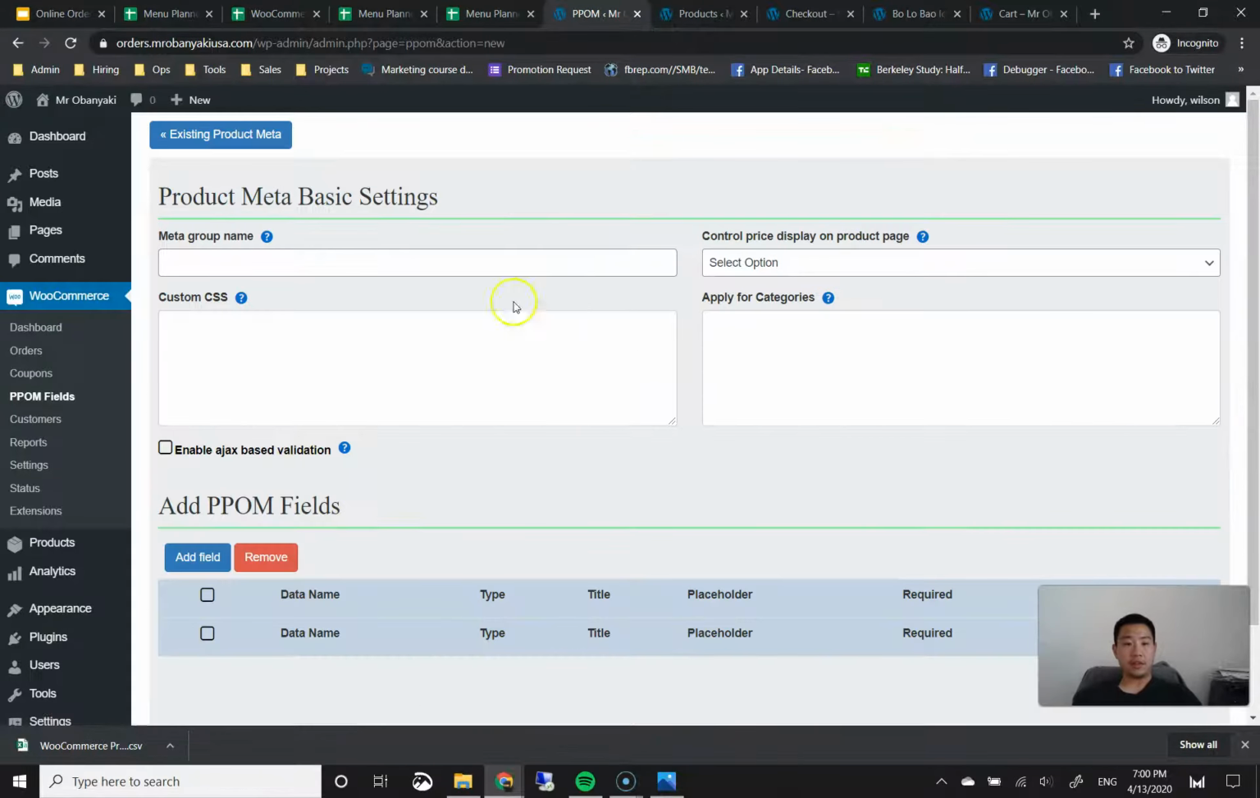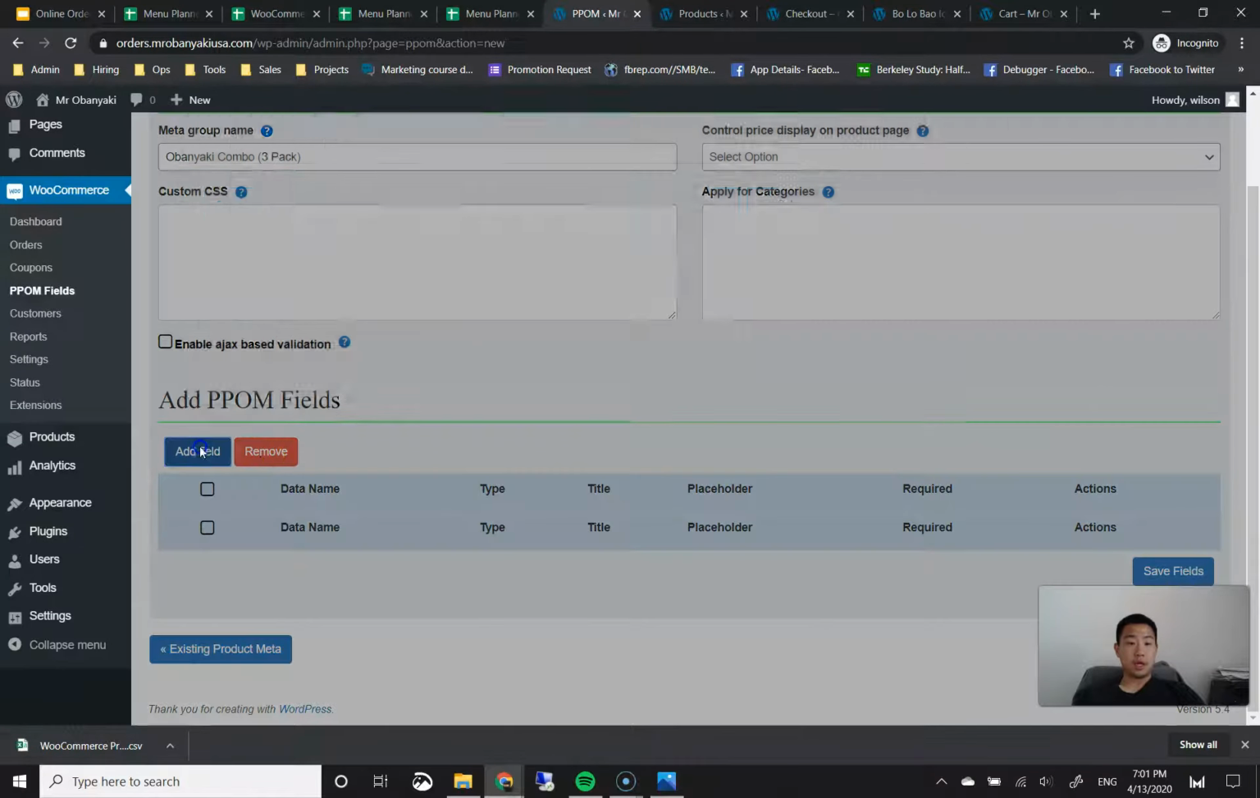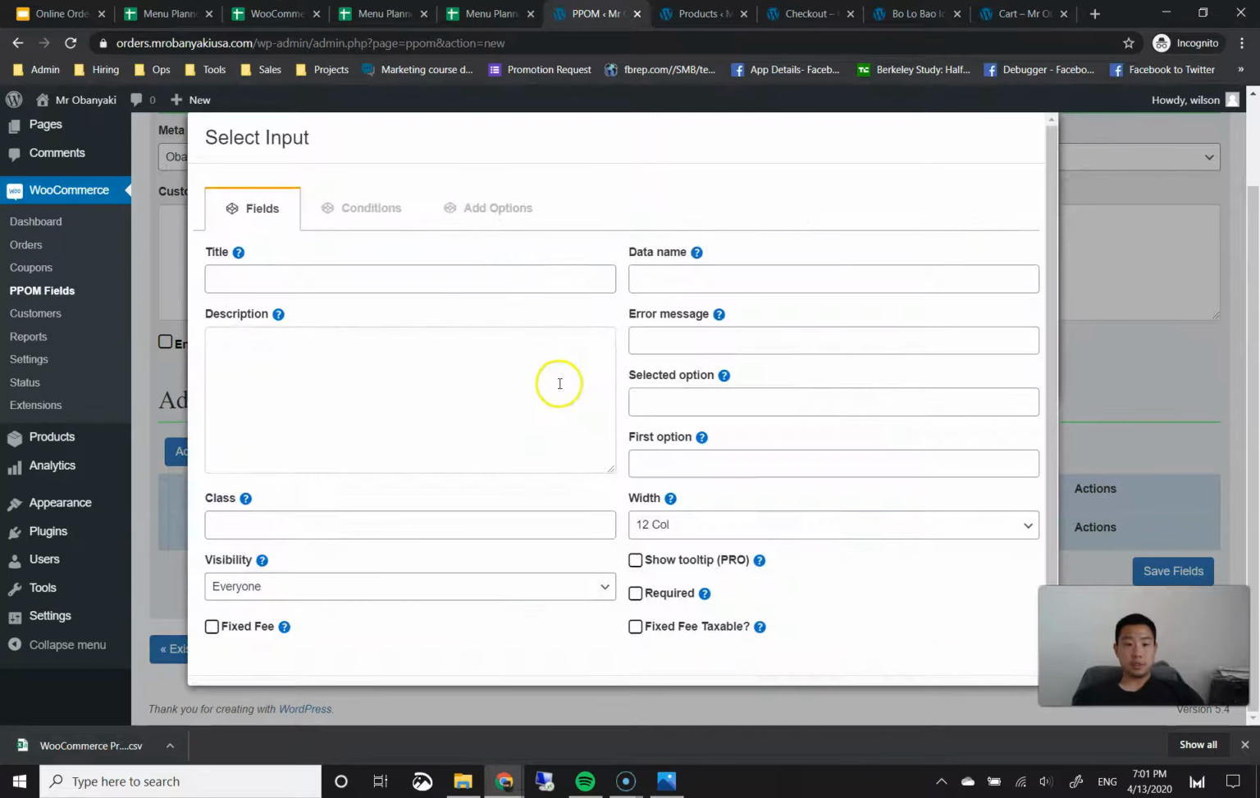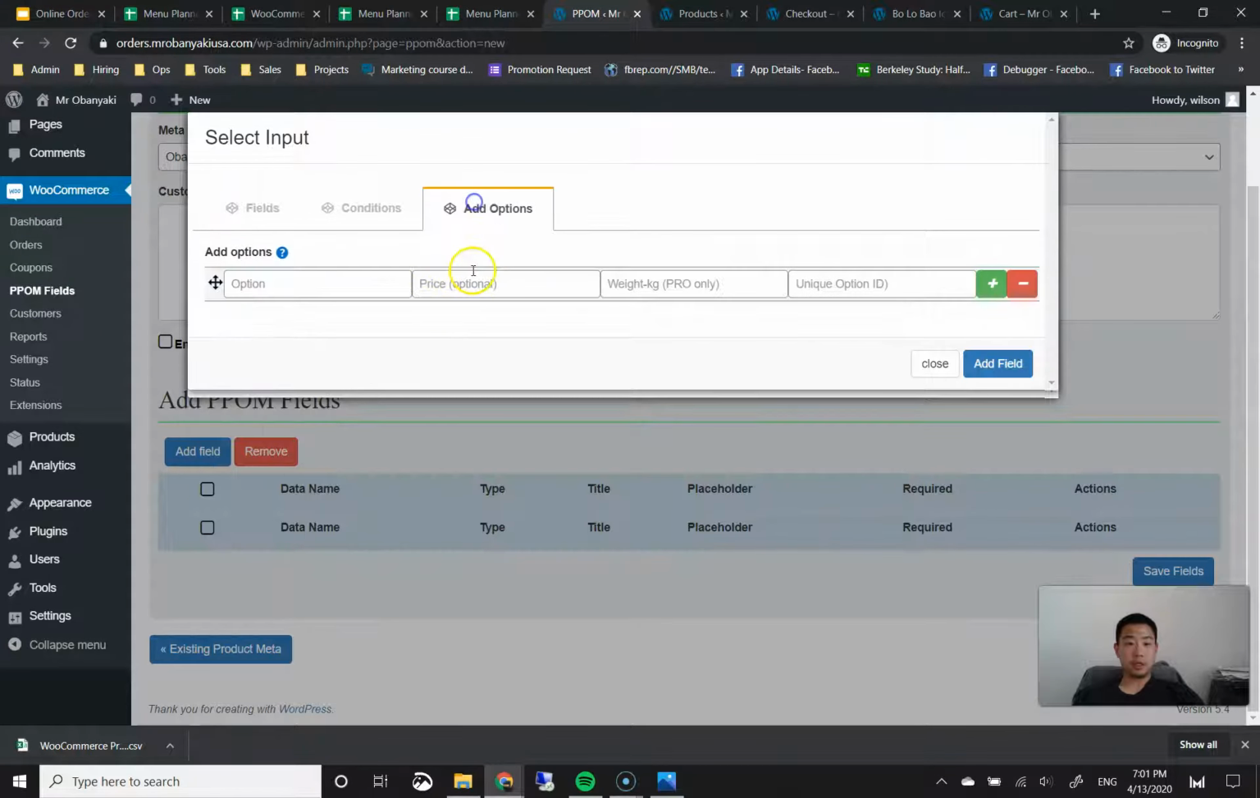Then I'm going to go ahead and add the next one. I believe the next one is the Obunyaki combo 3-pack. Okay, and for this one, we're going to go ahead and add field. And the beauty of this one is that all 3 of the fields are going to be the exact same, right? They're all going to have Obunyaki choices. So we're just going to make one of them first, make it required, add options.